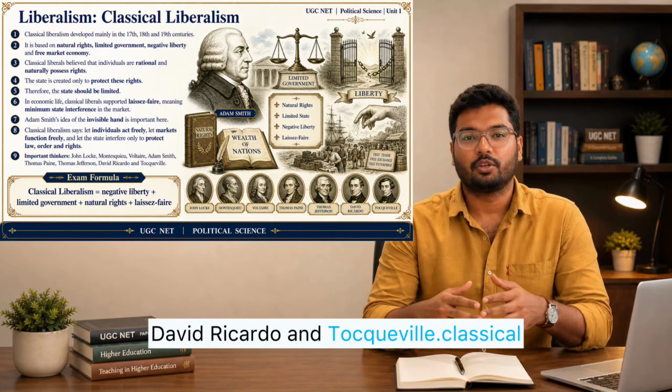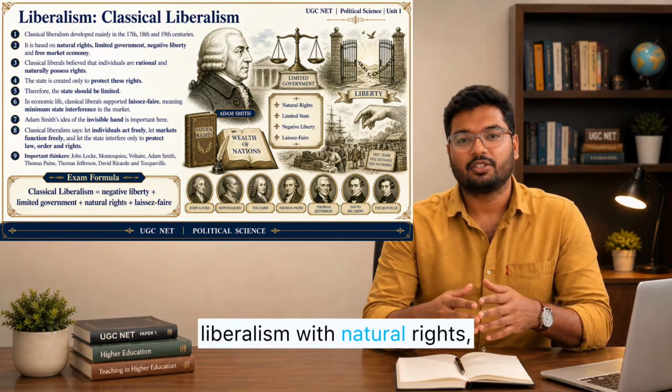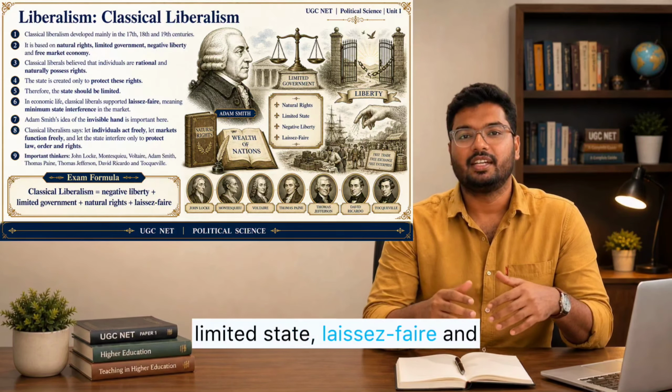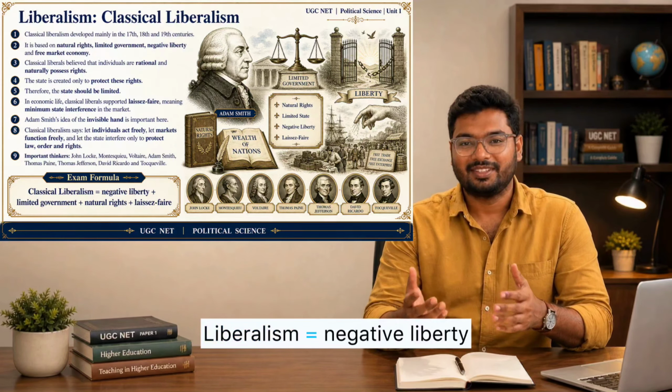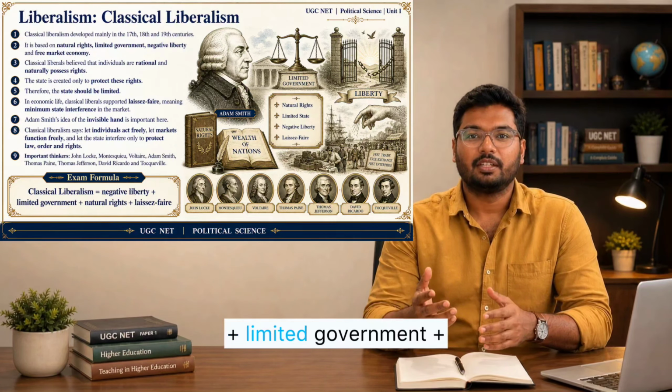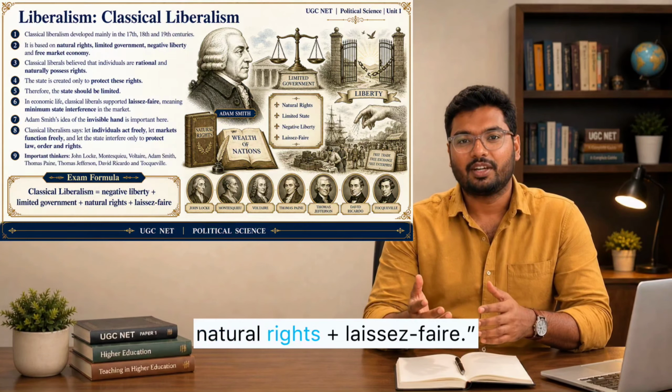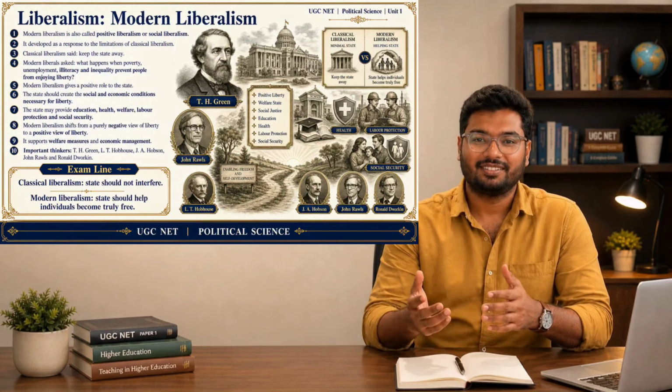David Ricardo, and Tocqueville. Classical liberalism is associated with natural rights, limited state, laissez-faire, and negative liberty. Remember the formula: classical liberalism equals negative liberty, plus limited government, plus natural rights, plus laissez-faire.